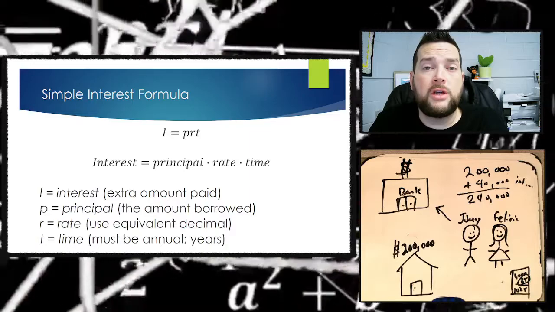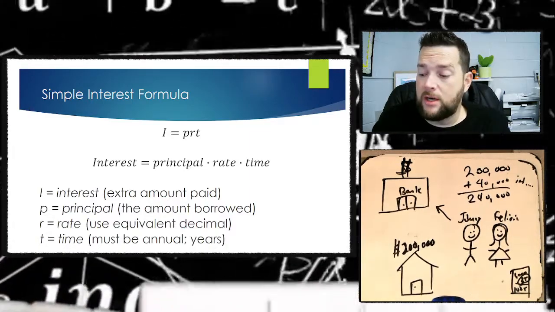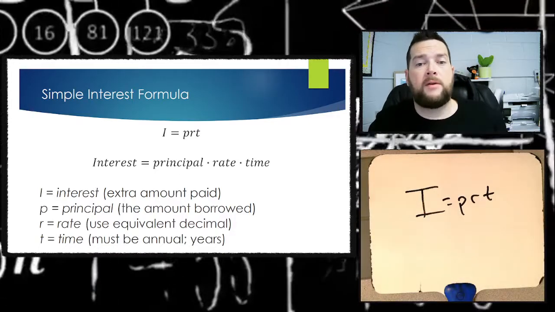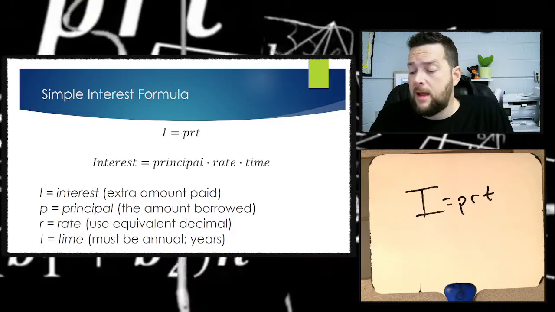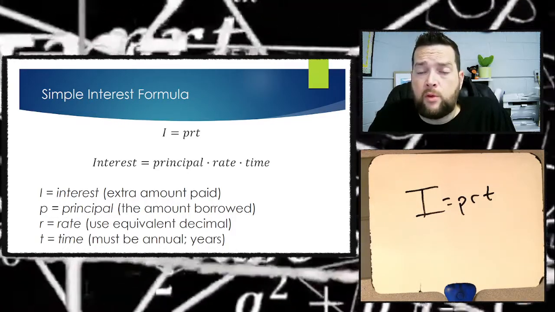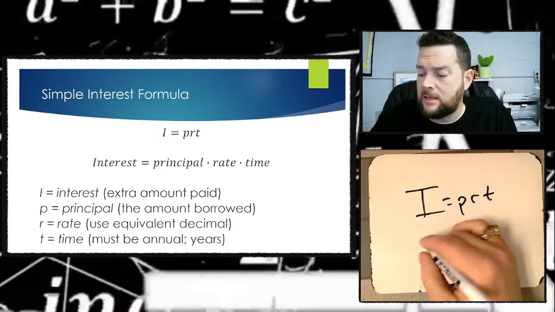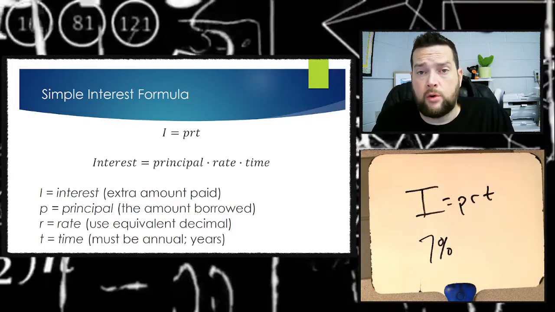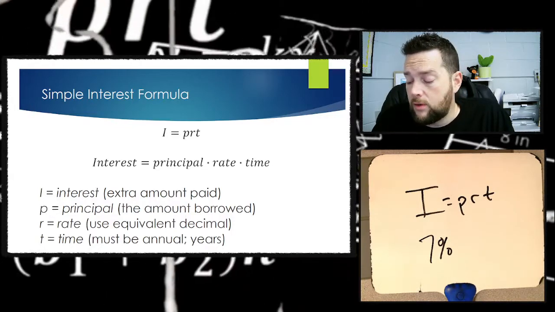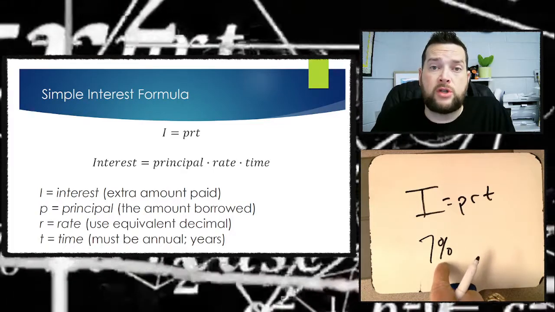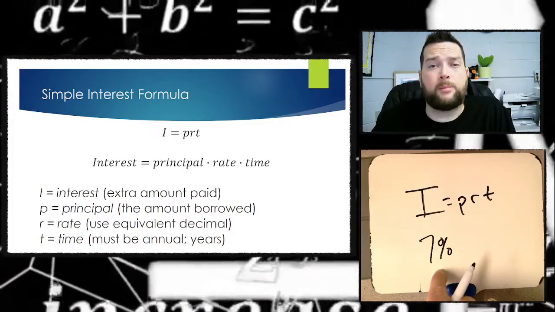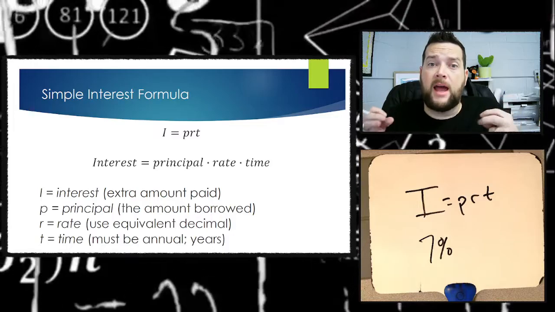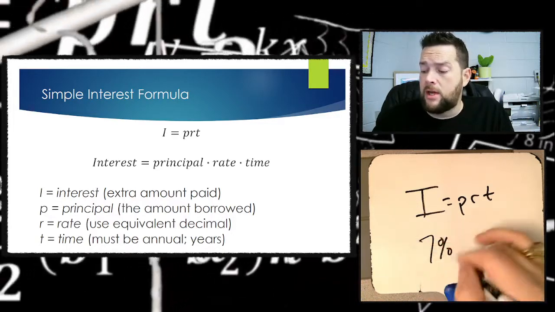Usually a principal is really easy to find because you're going to see a dollar sign next to it. But the principal is the original amount of the money that's either borrowed or saved. Then you've got a rate. The rate is always given to you as a percent, like in that example right there. It's going to say the rate of 7% or the rate of 25% and so on. That's the percent of the principal that they're going to have to pay back per year. So you're given the rate as a percent.